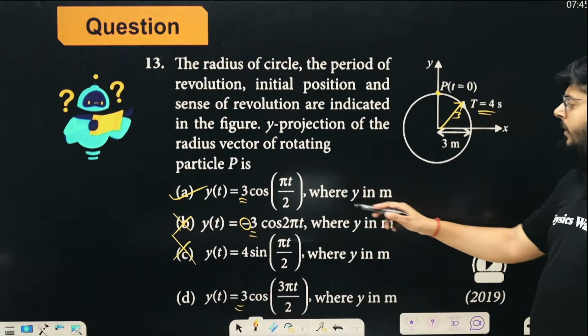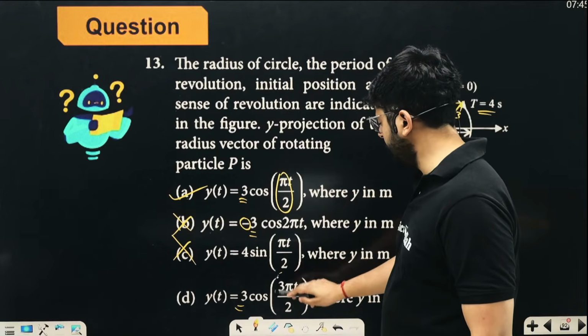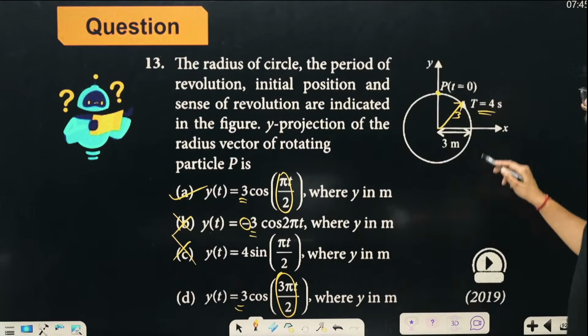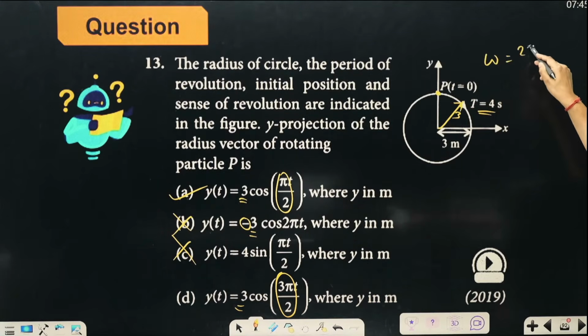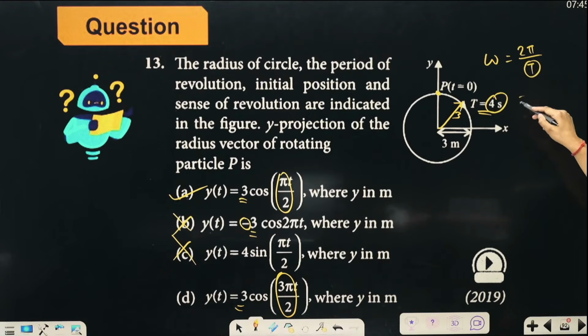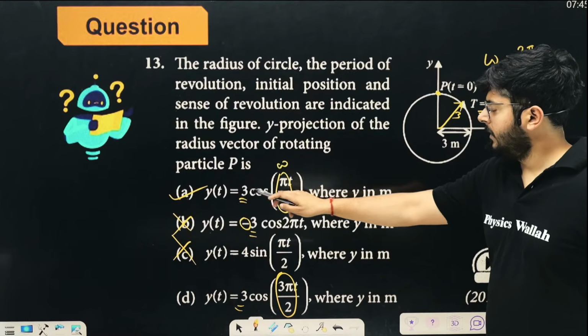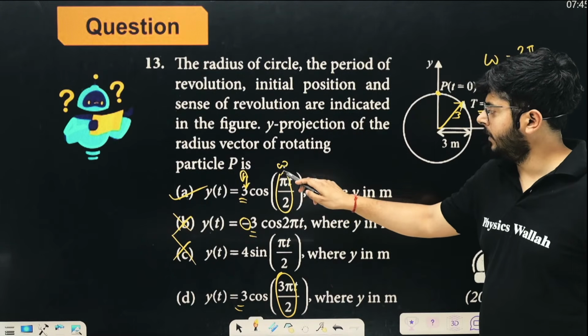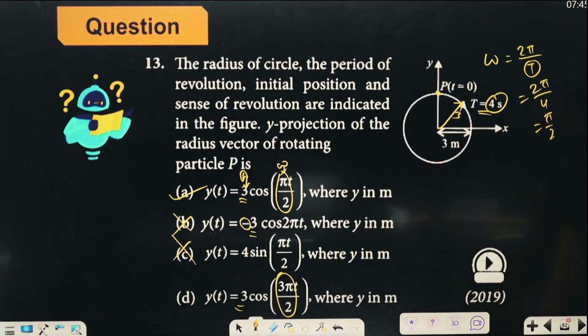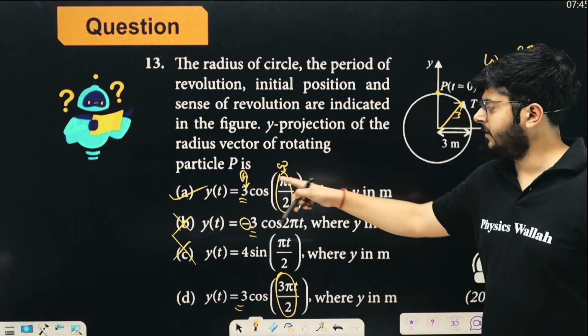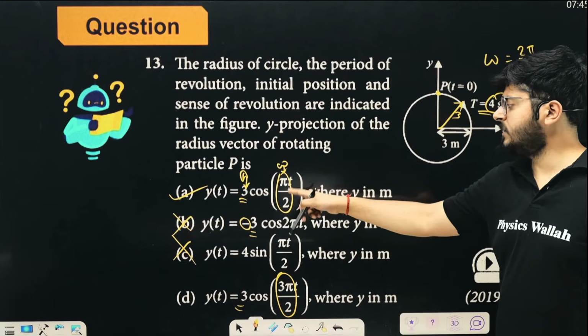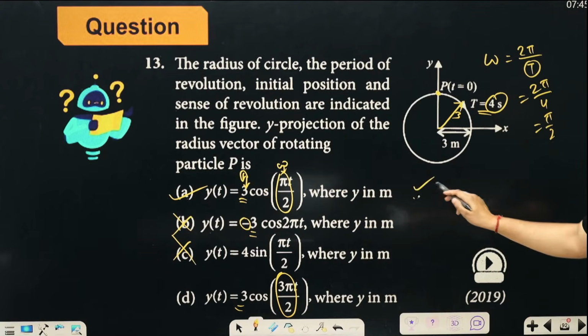And how will you get that omega? Omega can be this one and this one. How will you get that omega? So time period T equals 2 pi by omega. So omega is 2 pi by T, right? The time period is given as 4 seconds. So 2 pi upon 4 is pi by 2, right? So pi by 2 is written over here. This is omega. So A is given, and omega is given. Simple. A cos omega t. Radius was 3, so A is 3. Omega is pi by 2, into t. I hope the idea is very, very clear.